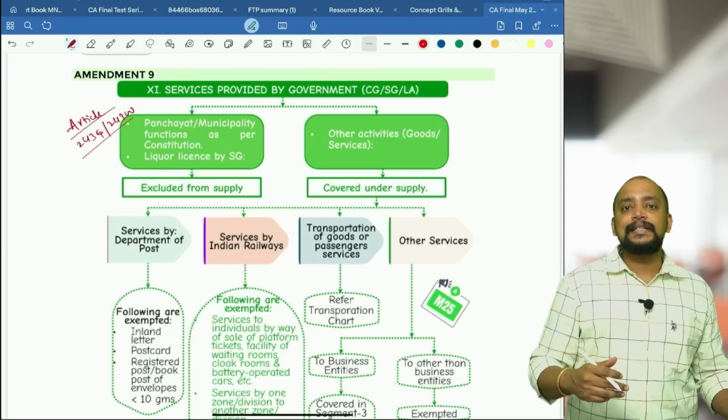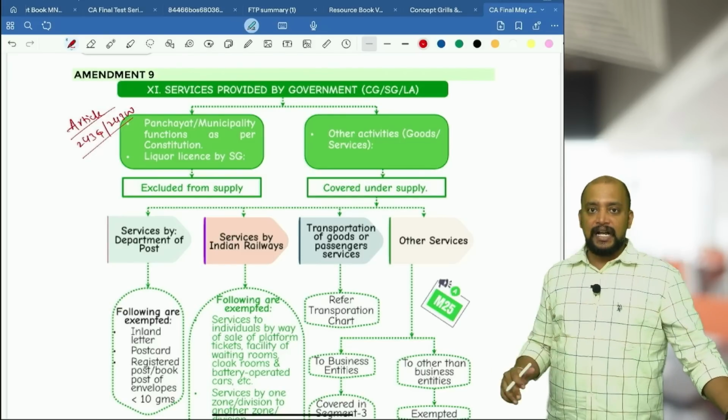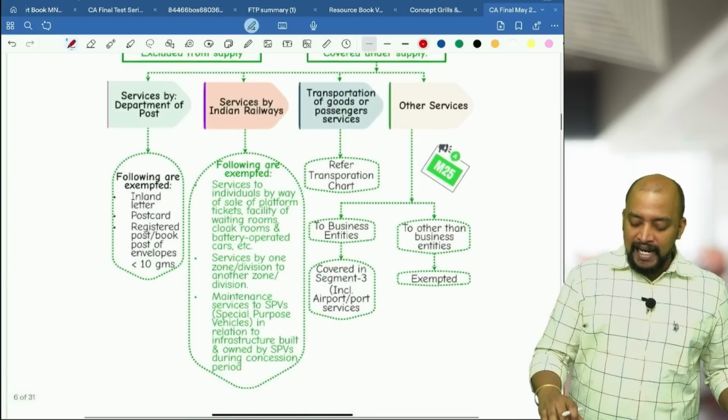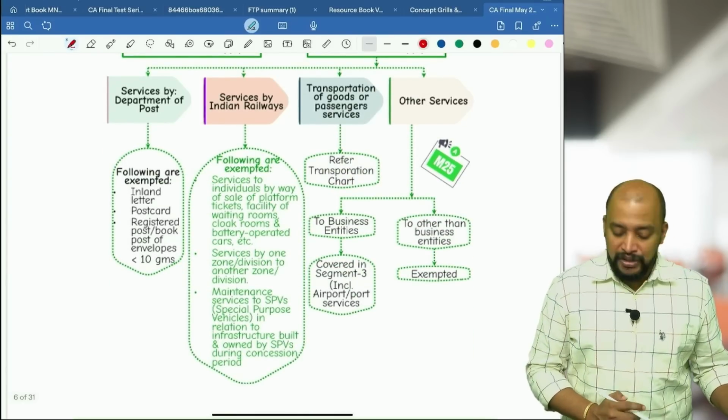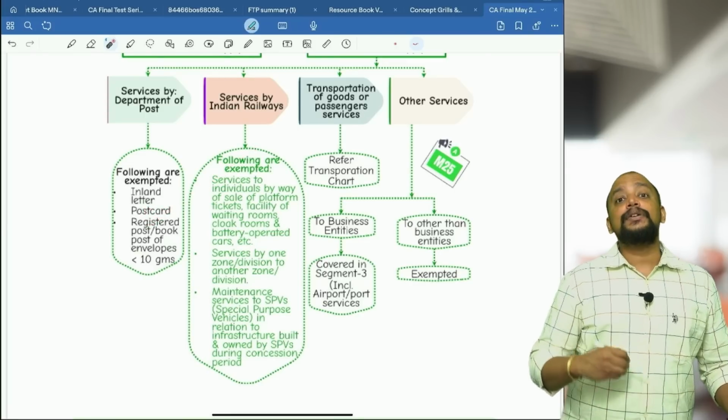And even liquor license by state government is also not a supply, excluded from supply. All other activities are covered under supply. In that, for railways, they have brought in certain exemptions. There are 3 exemptions applicable to Indian Railways. Number 1, services to individuals.